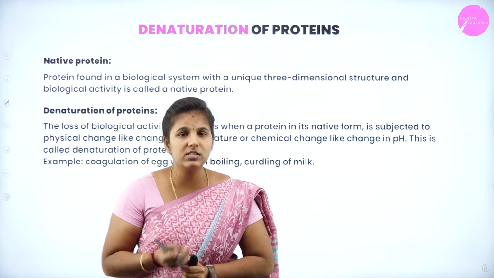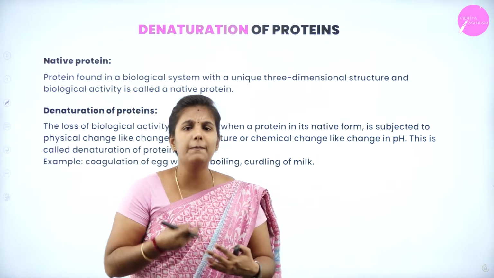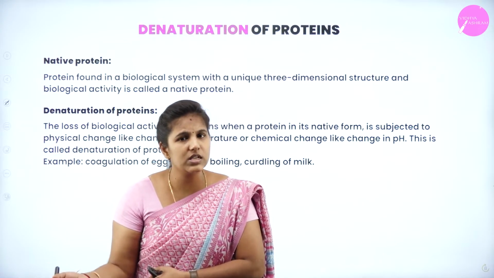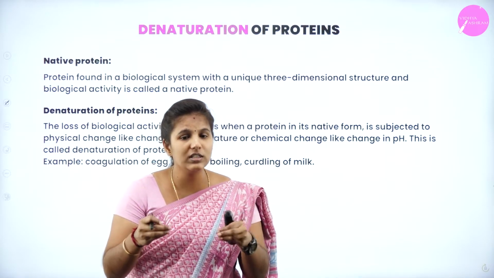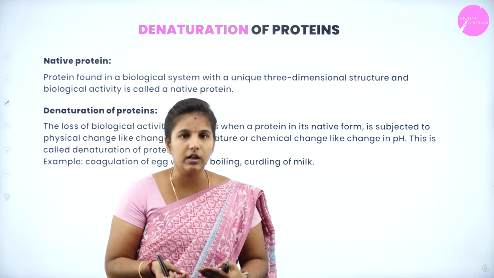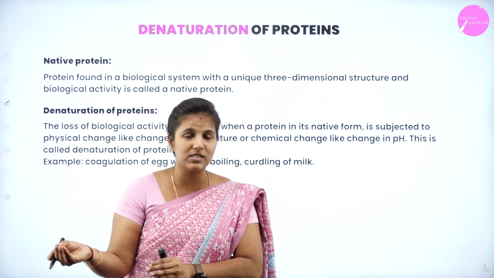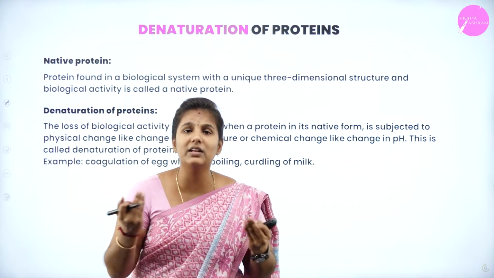And you would have seen that in your home, once they prepare the non-veg, they won't keep it for the next day. Why is it so? Because we know that meat is very rich in protein. When you keep it for the next day, and if you cook and eat it once again, the protein structure will get altered.